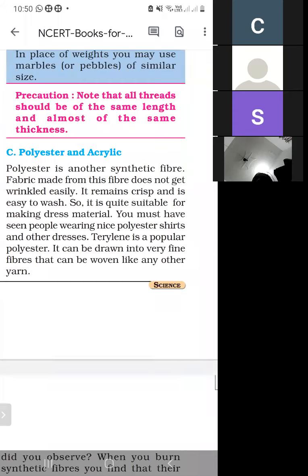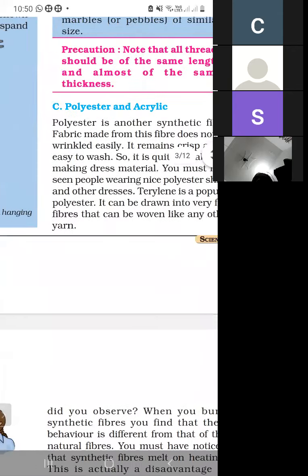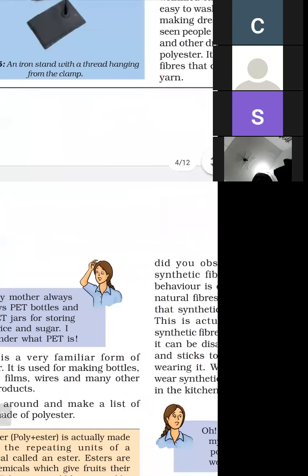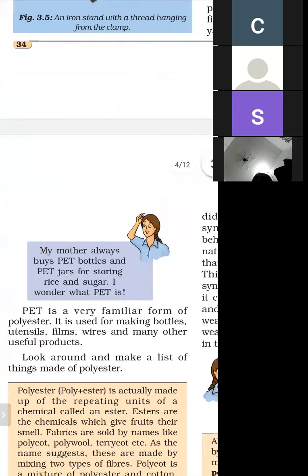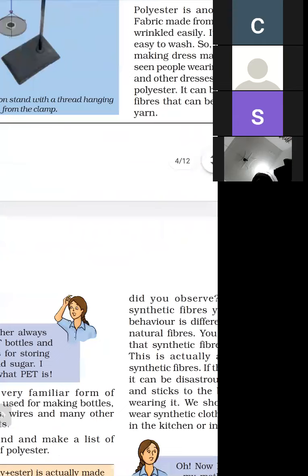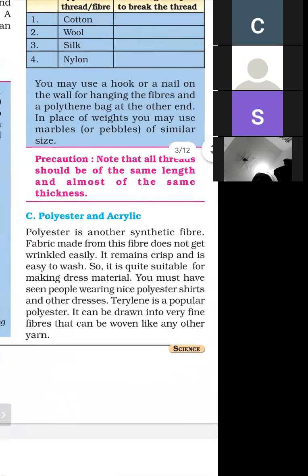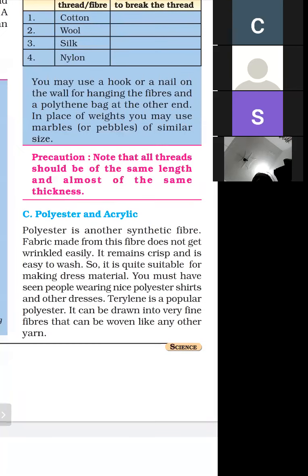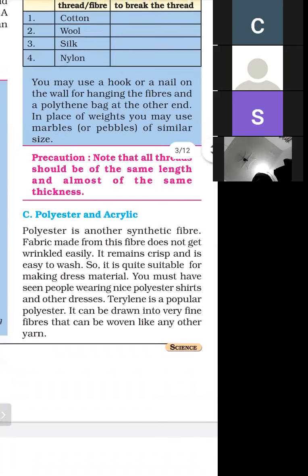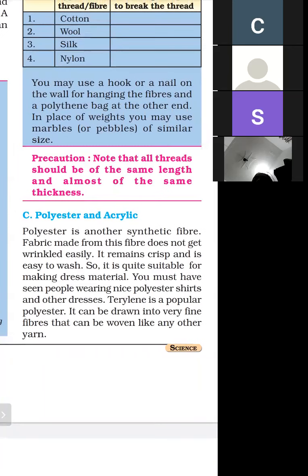Terylene is a popular polyester. It can be drawn into very fine fiber and can be woven like any yarn. So this is polyester. Polyester is also a synthetic fiber. And what are the characteristics of this synthetic fiber? It does not wrinkle easily, and it is used for making dress material.